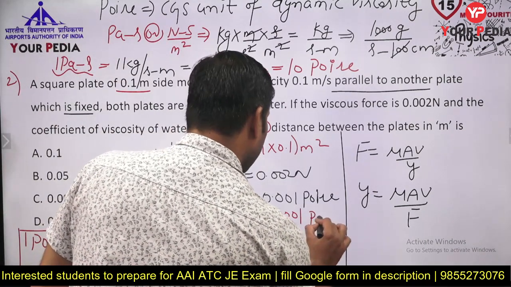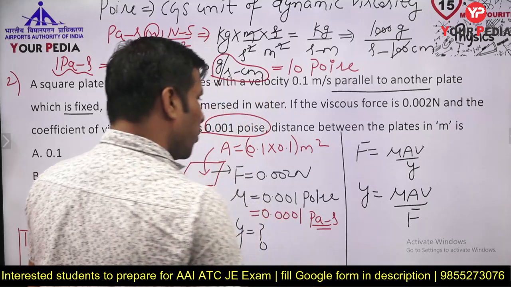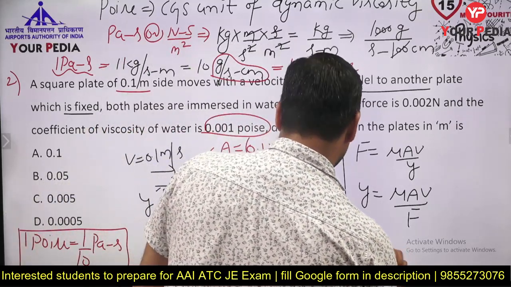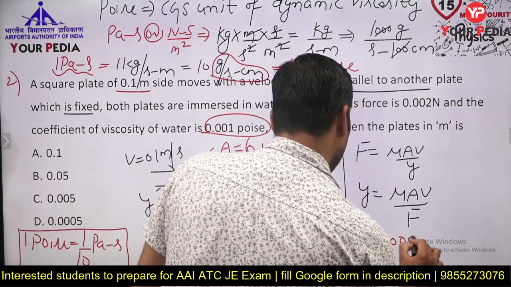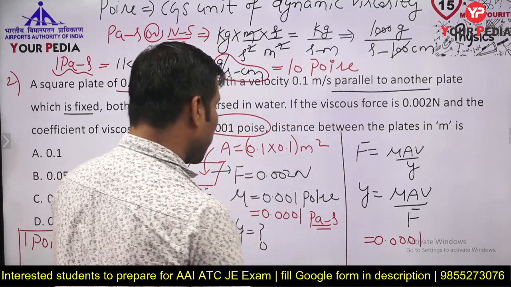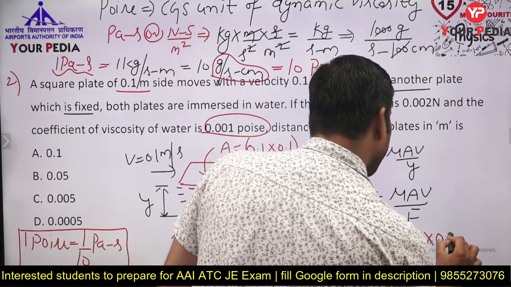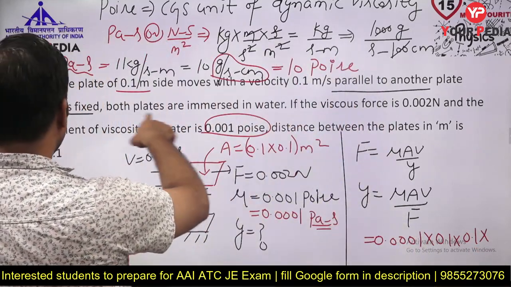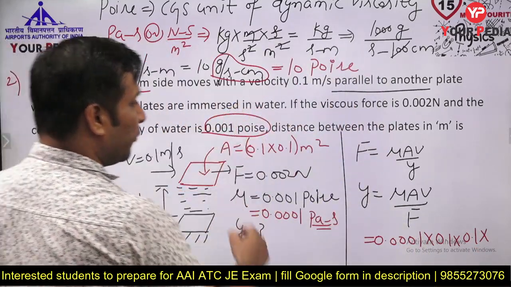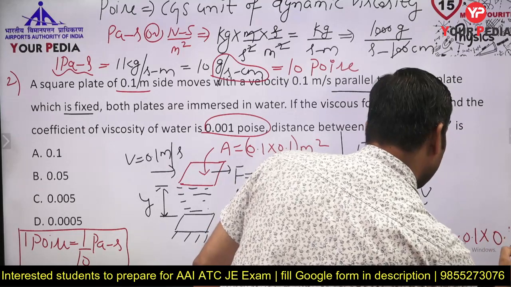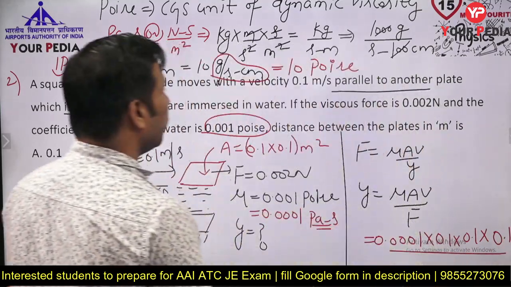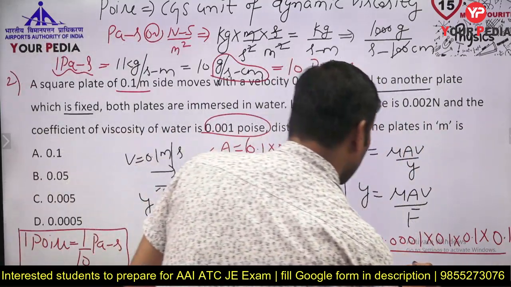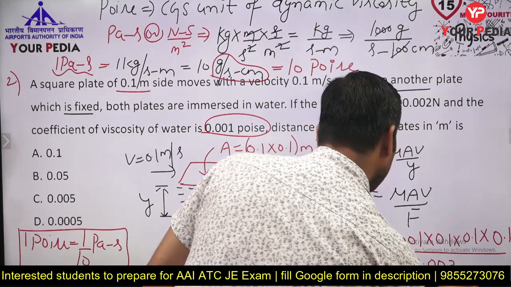Now you can put all the values here: 0.0001, with 3 zeros. The area will be 0.1 into 0.1. How much is the velocity, children? Velocity is 0.1 meter. Divide by the force. How much is the force? 0.002.